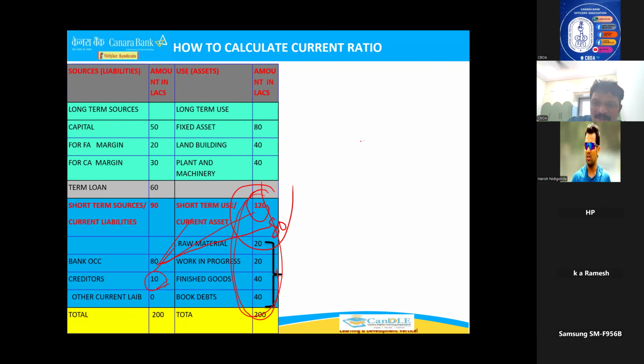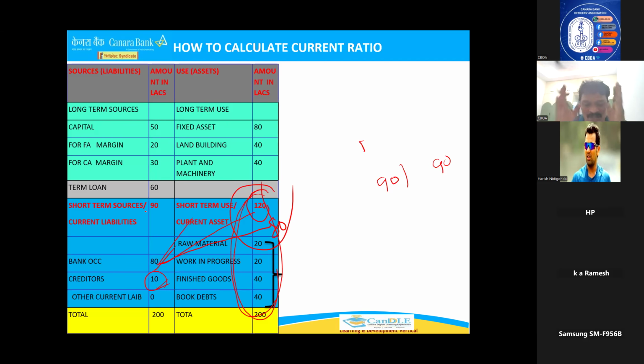For example, the current ratio comes as 1. What does it mean? Current assets are 90, current liabilities are also 90, for example. This proportion you see: this is 90, this is also 90. So 90 by 90 is 1. That means equivalent, no problem. Even if I sold 90, my liability will be cleared. Now for example, 120 is there. 120 assets means the liability is 90. 30 lakhs extra is available in stock. So your bank is in a better position. So the current ratio will be around 1.33. 0.33 is extra available in stock. This is how the current ratio will be seen.